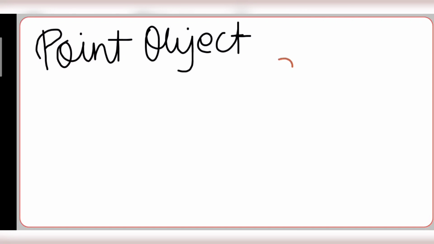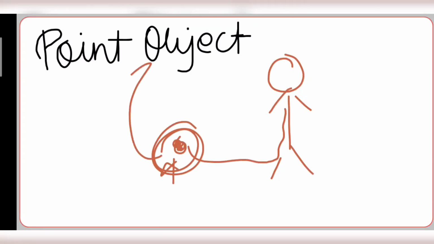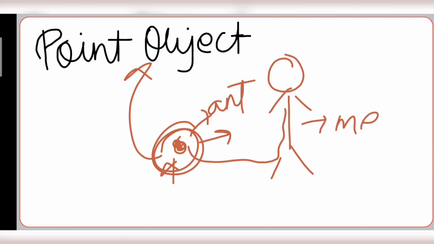Now if I say that this is me, and this is an ant, and the ant moves here and there on me, the ant is a point object, because the size of the ant is very much less than mine. We can even say the earth can be regarded as a point object for studying its motion around the sun. A train on a journey of several hundred kilometers can be regarded as a point object.